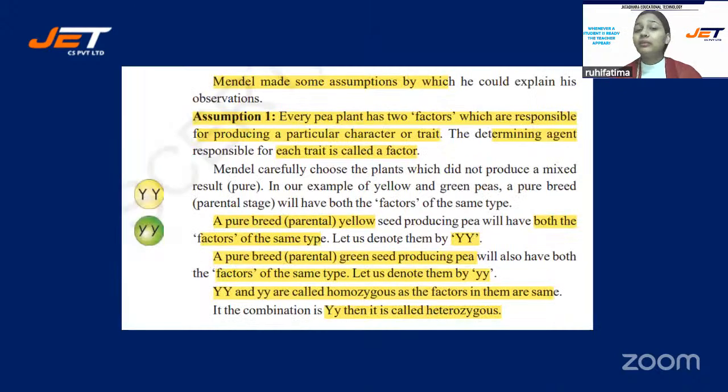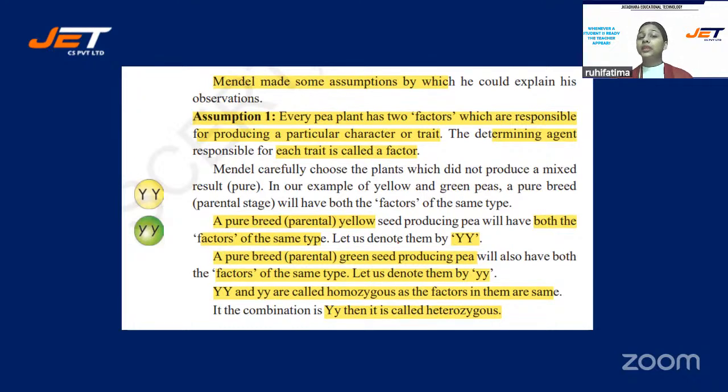Okay. Mendel made some assumptions by which he could explain these observations. First assumption he made was that every pea plant has two factors which are responsible for producing a particular character or trait. Now the determining agent responsible for each trait is called a factor. Understood?